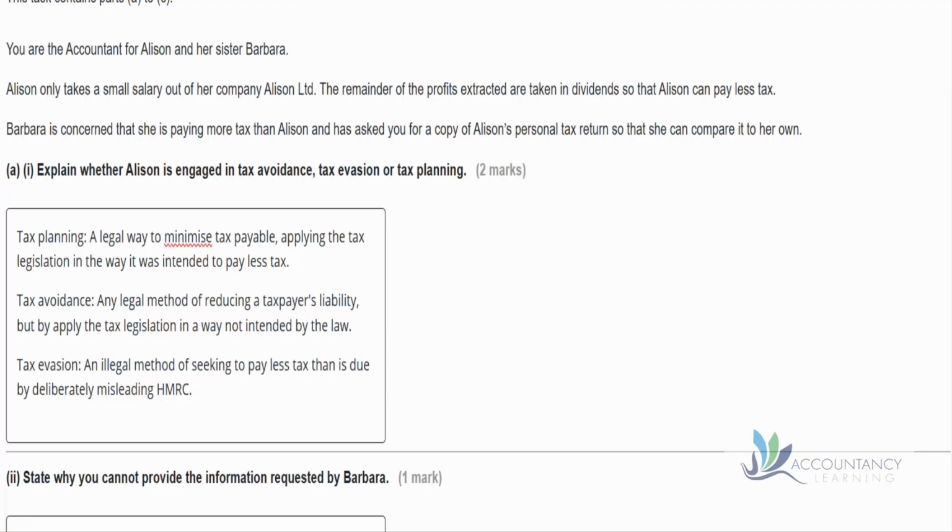So what we need to do now is decide whether Alison is engaged in one of these three things. We know that she's taking a small salary out of her company, and then the rest of it she's taking out as dividends, and dividends are taxed at a lower rate than salary is. So in this case, she is going through tax planning because it's perfectly allowed for her to take profits out of the business in any way that she likes, either through salary or through dividend. Dividends are a perfectly legal way to take the money out. So everything's okay here. There's nothing wrong with what Alison's doing. It is tax planning.